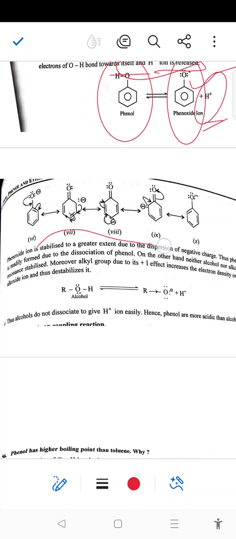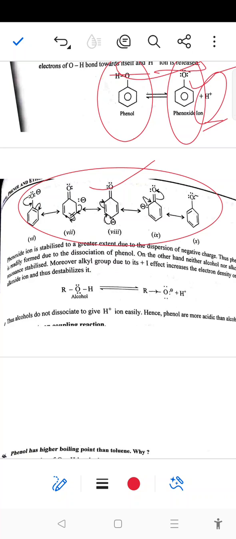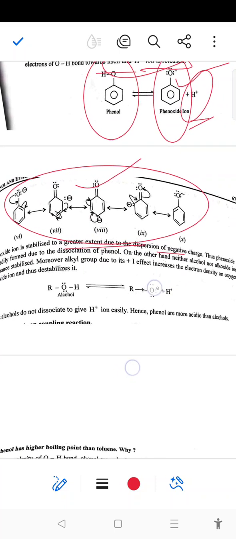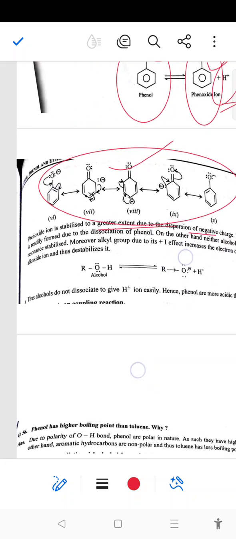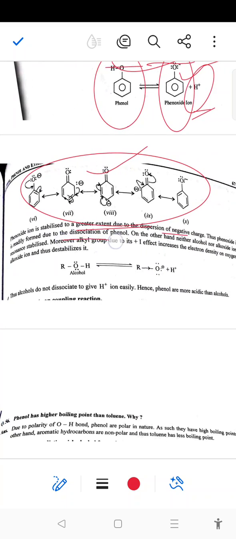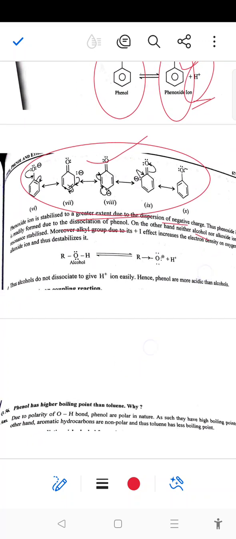Phenoxide ion further shows different resonating structures, and from these structures we can see it is a stable species. So phenoxide is stabilized to a greater extent due to the dispersion of the negative charge. Phenoxide ion is readily formed due to the dissociation of phenol. On the other hand, neither alcohol nor alkoxide ion is resonance stabilized.